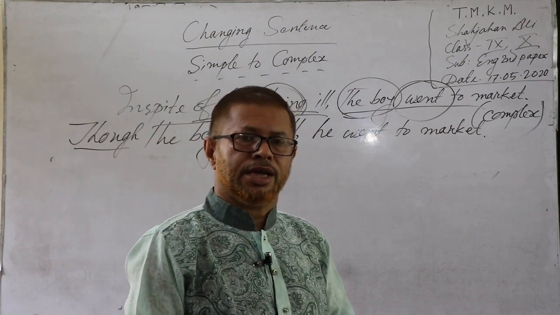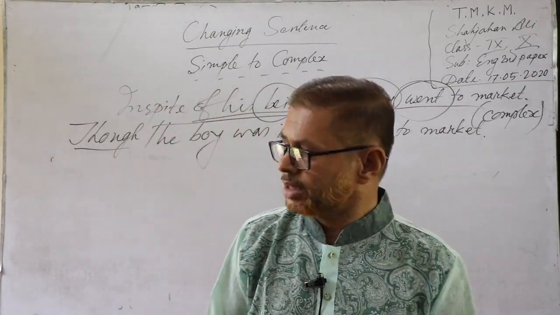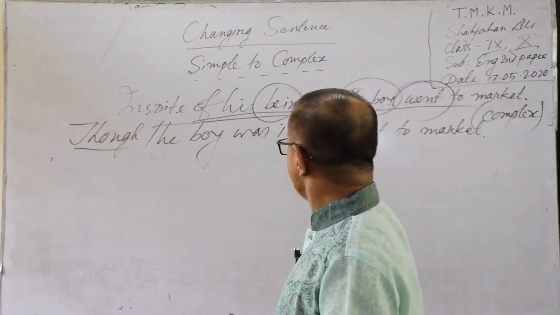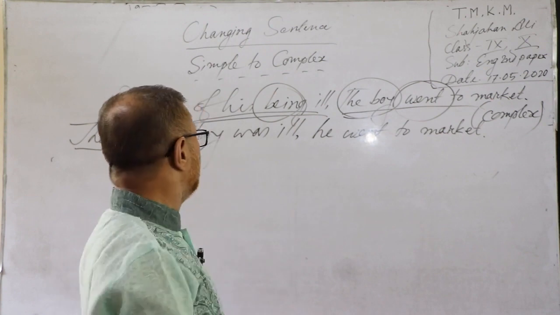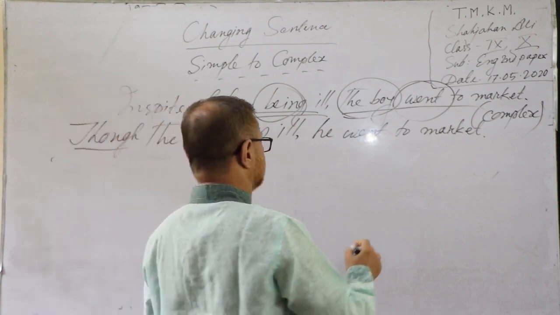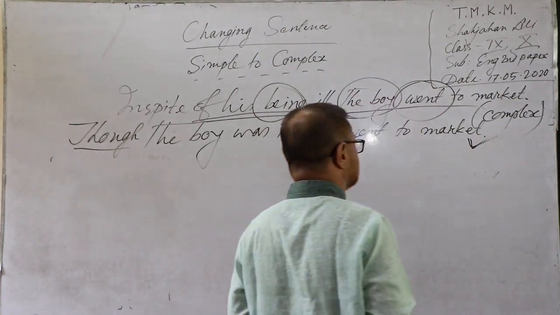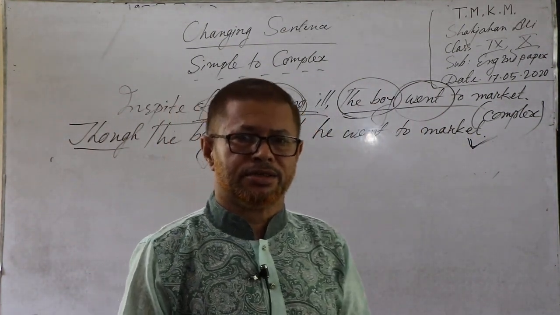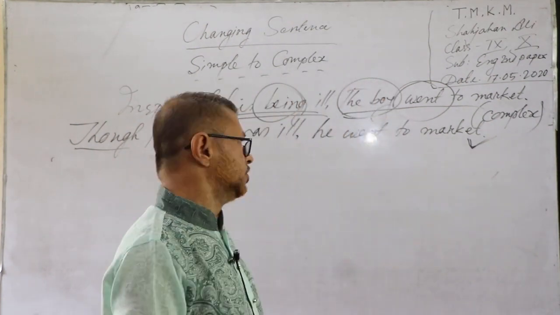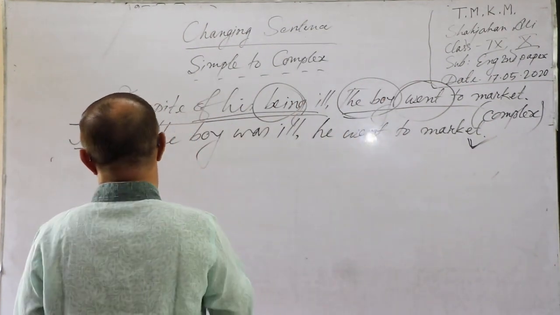In this way, all sorts of simple sentences which are in spite of connecting, you can make complex.